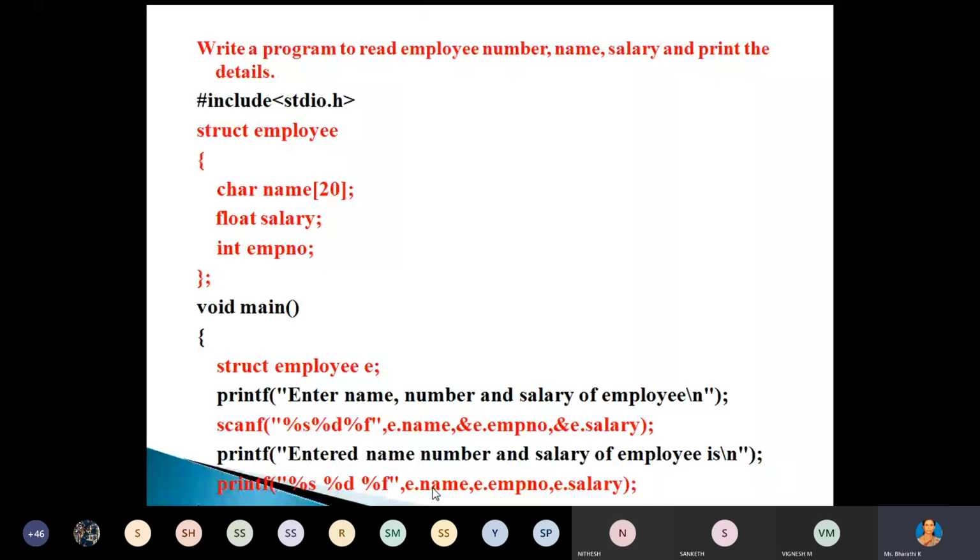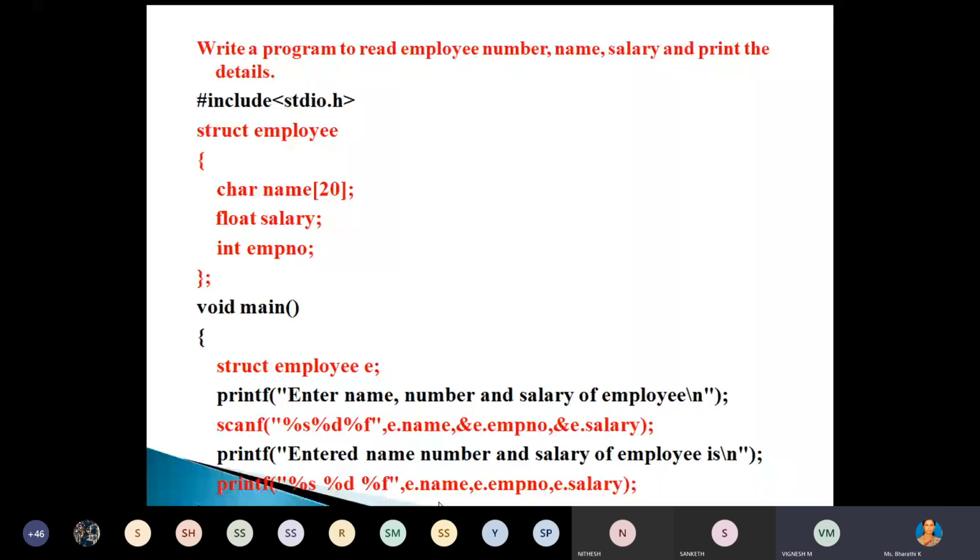Understood, right? Why is a looping statement not needed? We are displaying the information here. We are not initializing the values through structure variables. We are reading the values from the keyboard. Enter name, number, and salary of employee. The first printf statement is to read those values. Here we have scanf with e dot name, e dot emp number, e dot salary. After reading those values, directly print them using the printf statement.